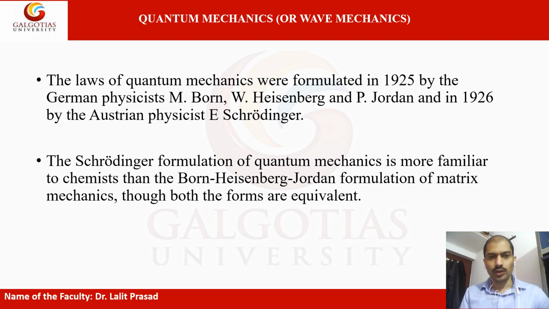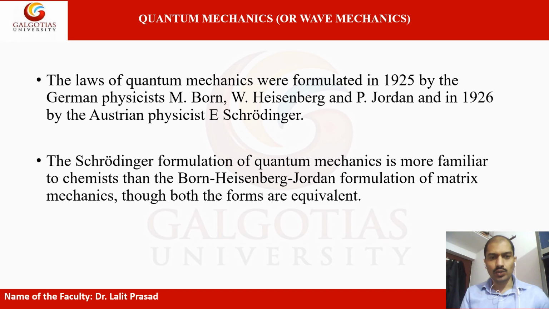As you know, the laws of quantum mechanics were formulated in 1925 by the German physicists M. von Heisenberg and P. Jordan, and in 1926 by the Austrian physicist Erwin Schrödinger. So these are the people who have given the laws of quantum mechanics, and especially here we will also discuss a video to understand the laws or explanation given by Werner Heisenberg.